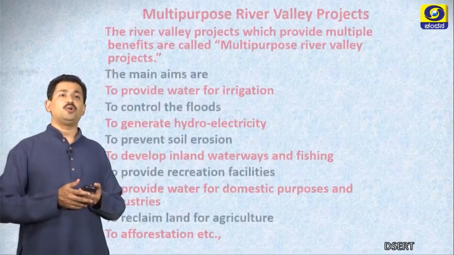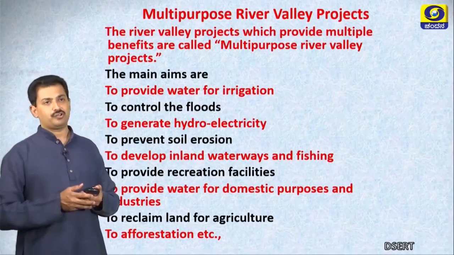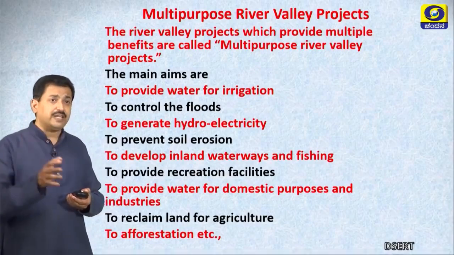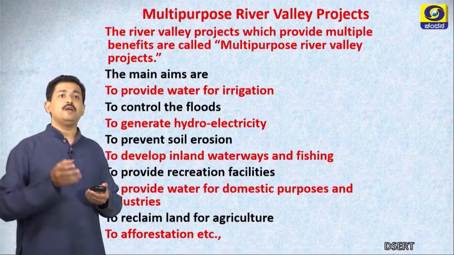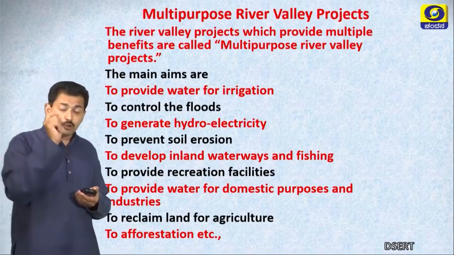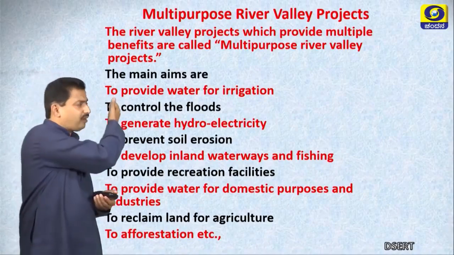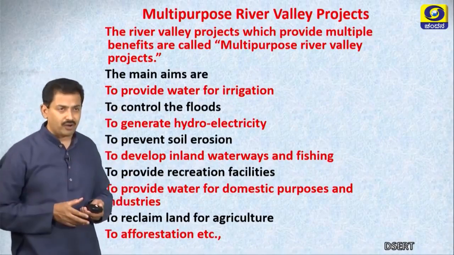Now, let us go to the next topic, multi-purpose river valley projects. The main purposes of a multi-purpose river valley project are to provide water for irrigation, to control the floods, to generate hydroelectricity, to prevent soil erosion, etc. All these points you need to memorize.